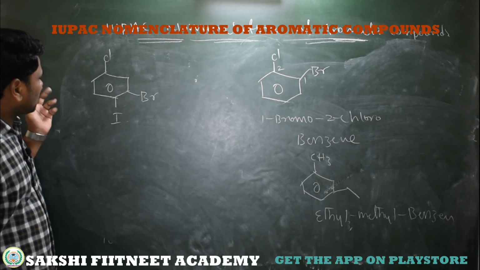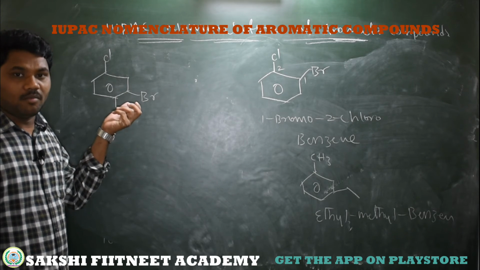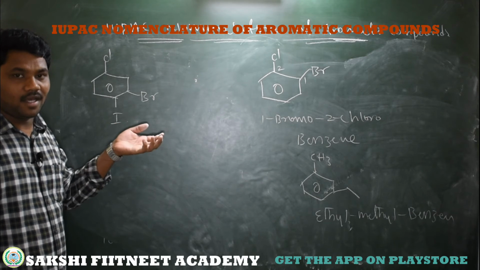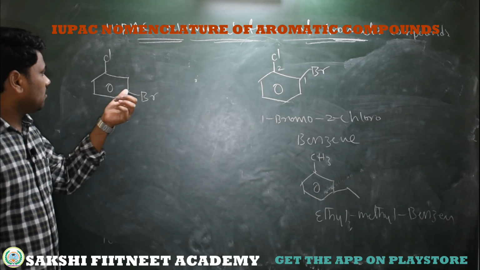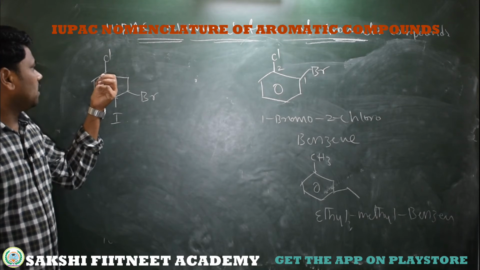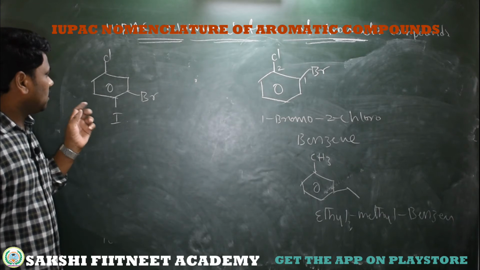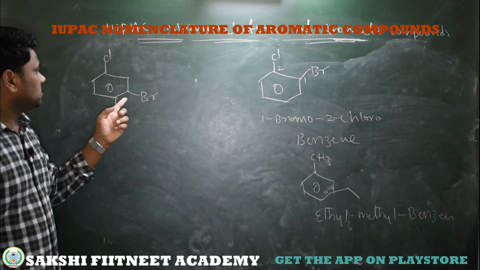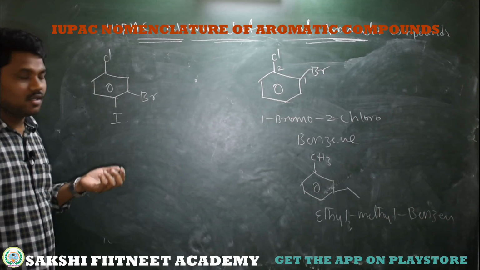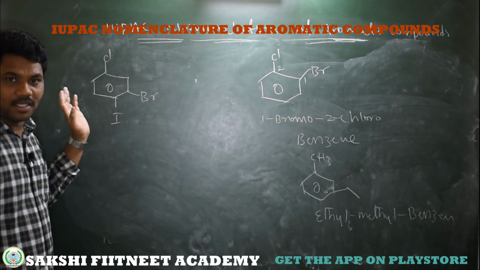So the numbering should start from... For 3-substituted benzene, you just follow numbering, not ortho, para, meta. Just give a numbering 1, 2 or 1, 4, 1, 3, 1, 2. Here this has become 4. Like these compounds are there. Just give a number to this benzene ring, then write their positions. Write the substituents at particular positions. End with benzene.